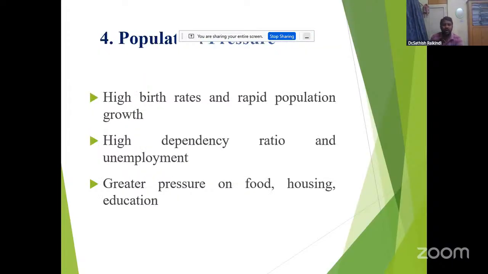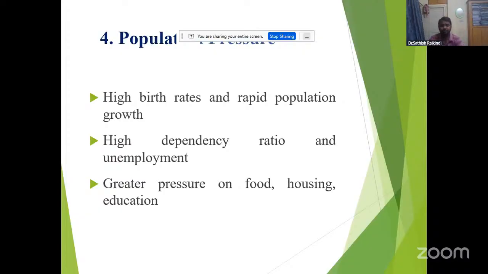Next, population pressure on land, the fourth indicator of underdeveloped countries. What is the first one here? High birth rates and rapid population growth. Underdeveloped countries have more population, that's why high birth rates. And with rapid population growth, population pressure on land is very high in the underdeveloped countries.